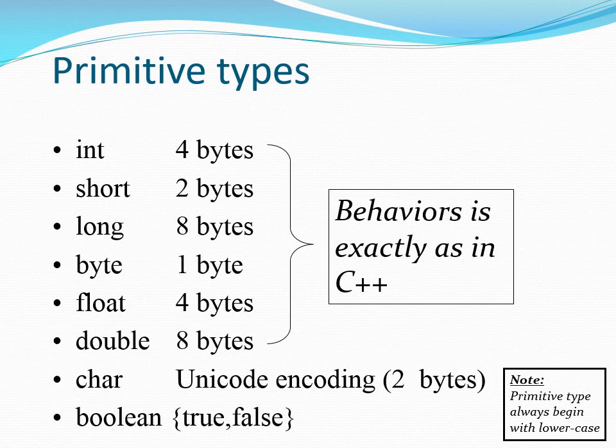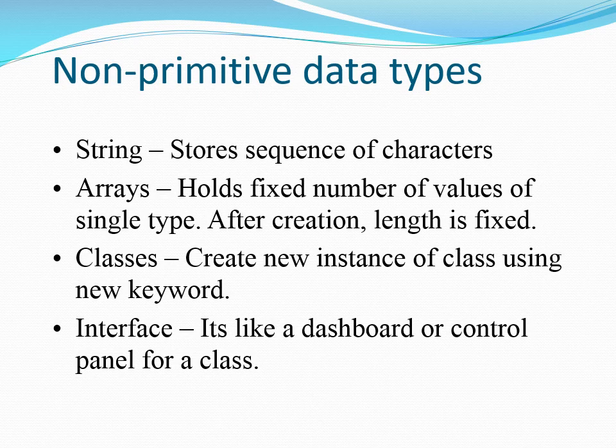Floating point types represent numbers with a fractional part containing one or more decimals. There are two types: float, its size is 4 bytes, and double, 8 bytes. Char is another primitive data type which stores a single character or a letter or ASCII values. Its size is 2 bytes. Boolean, 1 bit, stores true or false values. If you note here, the primitive data type always begins with a lowercase, and its behavior is exactly the same as in C++. The non-primitive data types are called reference types because they refer to objects.